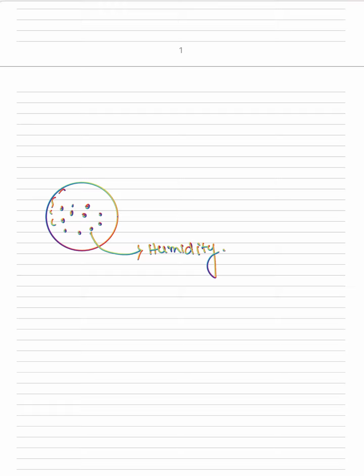Okay, so when we increase the temperature, then the capacity of this air mass increases. What is the capacity? Capacity to hold the vapor increases.